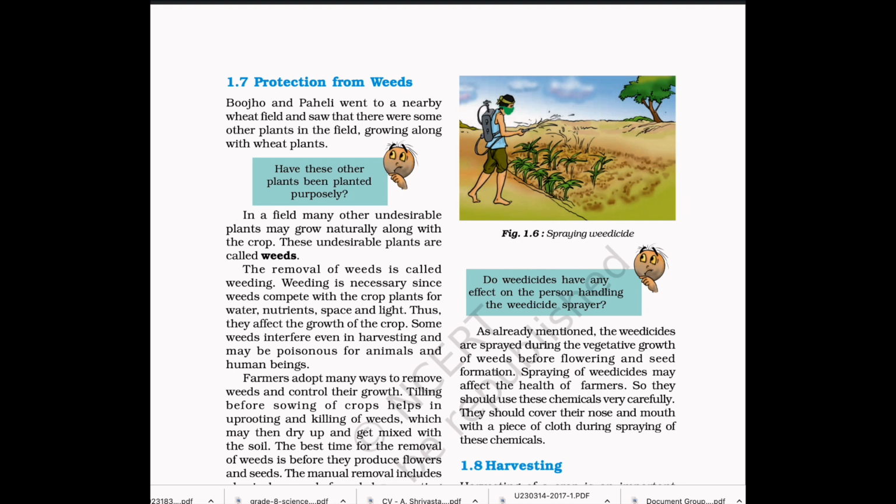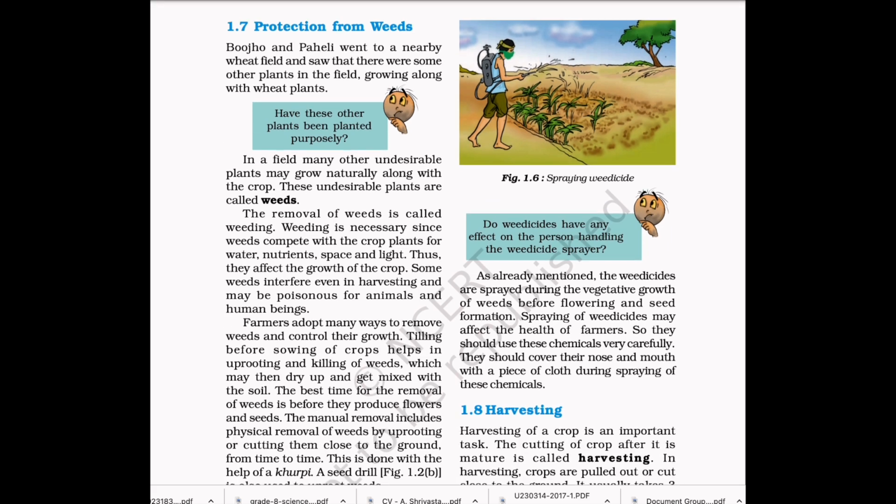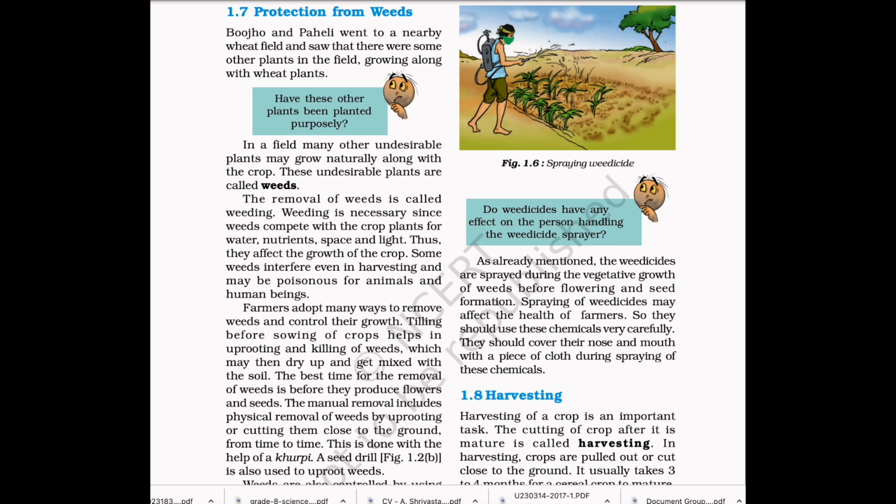Bujo and Paheli went to a nearby wheat field and saw that there were some other plants growing along with wheat plants. In a field, many other undesirable plants may grow naturally along with the crop. These undesirable plants are called weeds. The removal of weeds is called weeding.